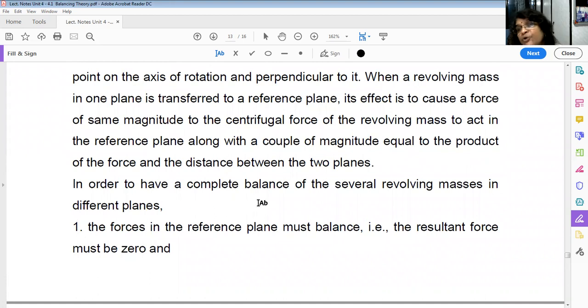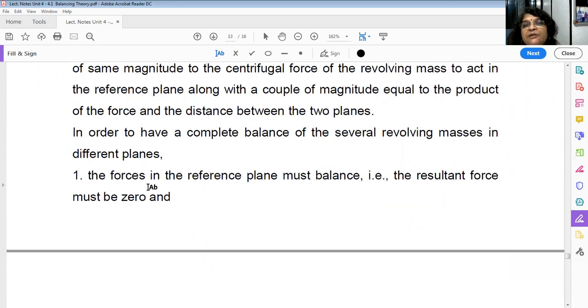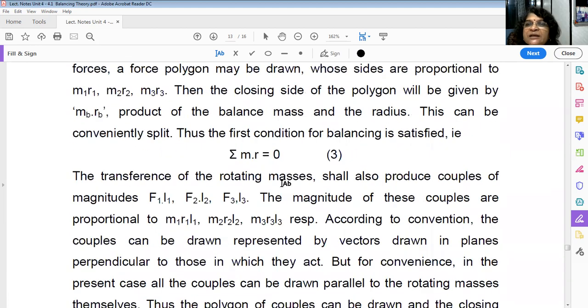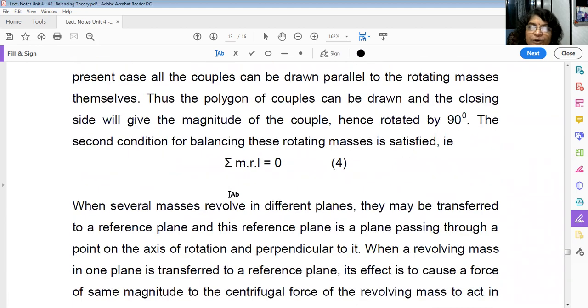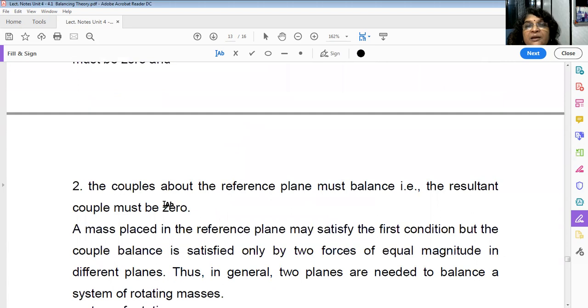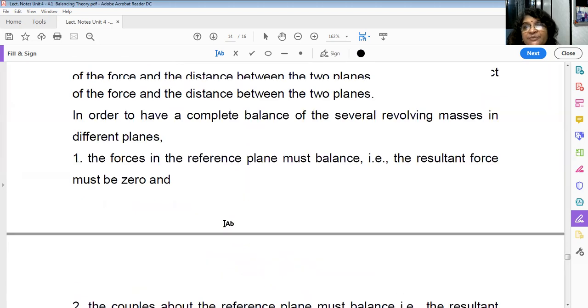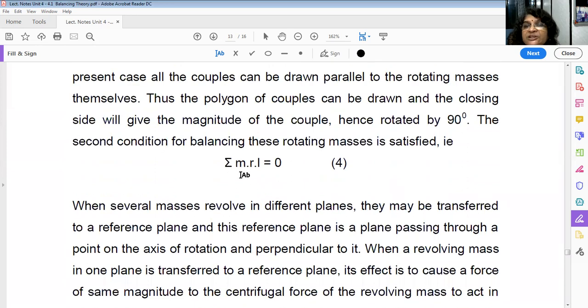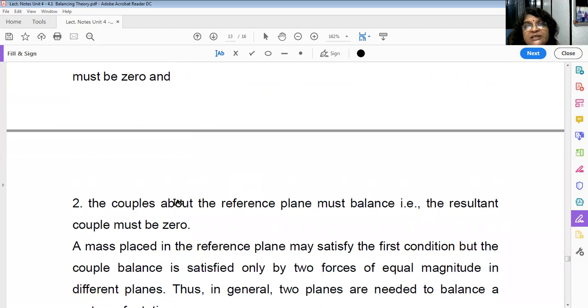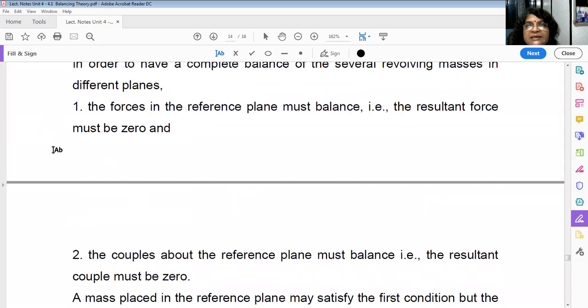Now, in order to have a complete balance of the several revolving masses in different planes, the forces in the reference plane must be balanced. That is, the resultant force must be zero. That is your first condition: summation of MR is equal to 0. Then the couples about the reference plane must balance, that is, the resultant couple must be zero. This is the second condition: summation of MRL must be equal to 0. So these two are the conditions for balancing.